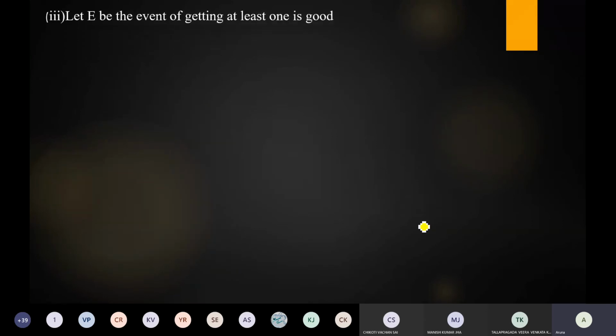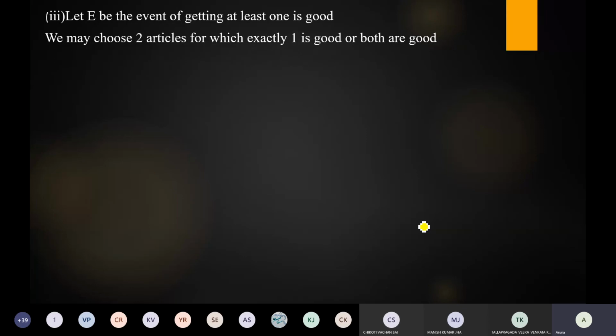Next, what about the third one? Let E be the event of getting at least one good. So here we may choose 2 articles of which exactly one is good or both are good. One is good means the other one is always a defective or bad item, or both are good.